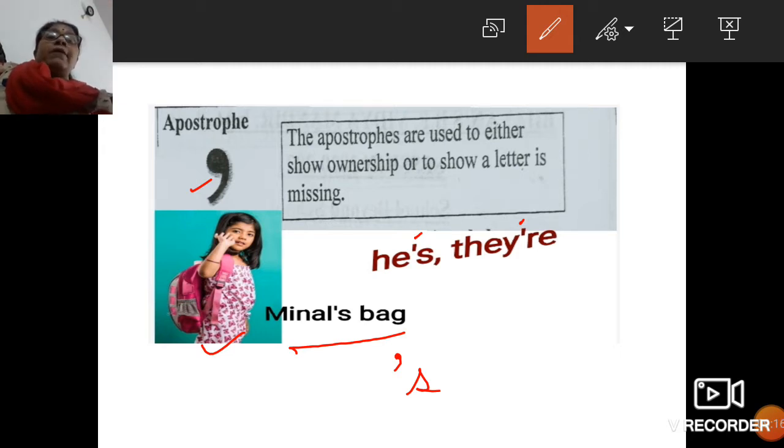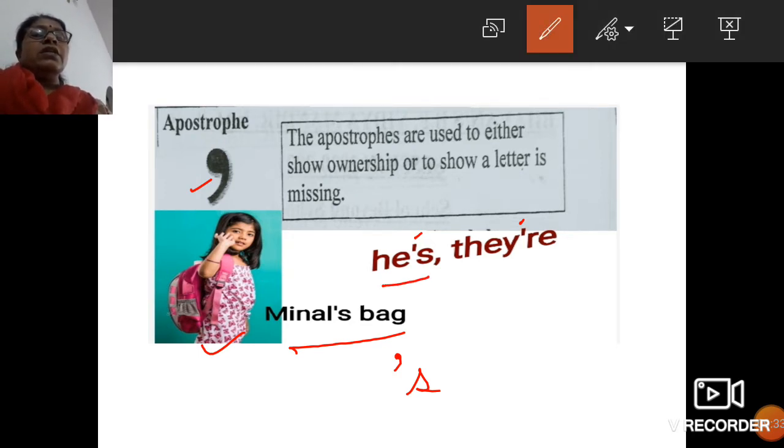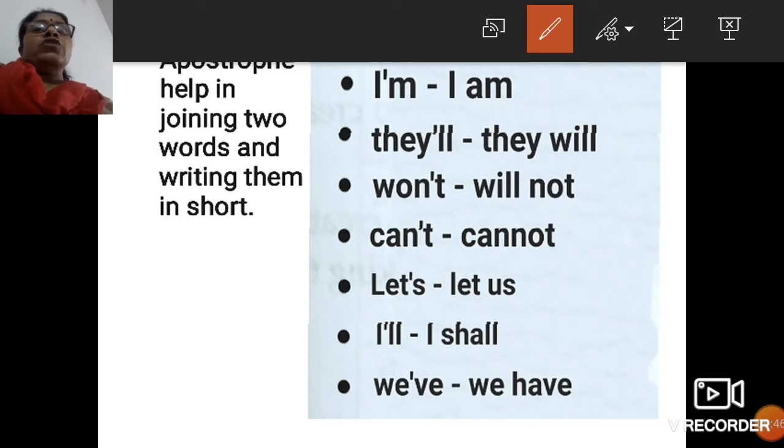Okay, his bag, Amol's bag, Mama's sari. So you have to put an apostrophe there. Or it is used to show that a letter is missing. When some letter is missing, that time we use an apostrophe. So, for these two purposes. Here you can see, he's, they're, this is a short form. Let us look at examples, then you will be able to understand. Yes, apostrophe helps in joining two words and writing them in short. This is the short form, see, I'm, we joined it.